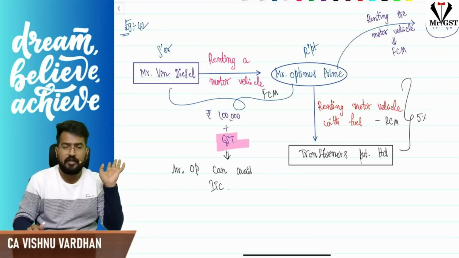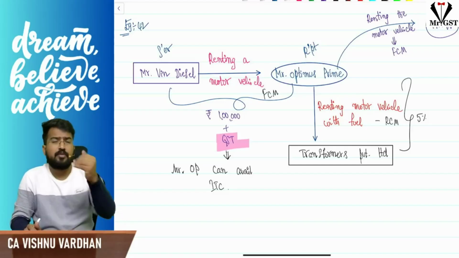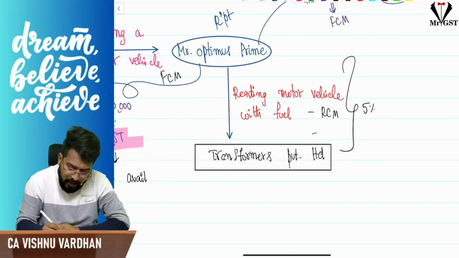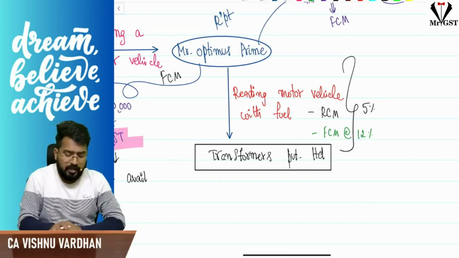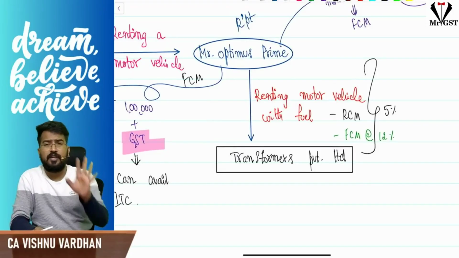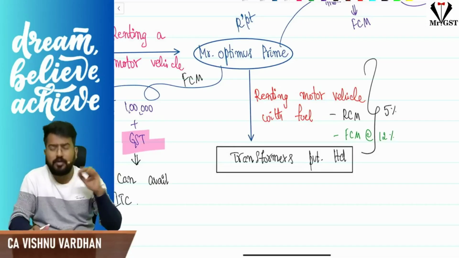This is number one. Number two, if I don't want to go with RCM, I can go with FCM by charging 12% in the invoice. So I repeat, any non-body corporate to a body corporate renting of motor vehicle with cost of the fuel included will be subjected to RCM.